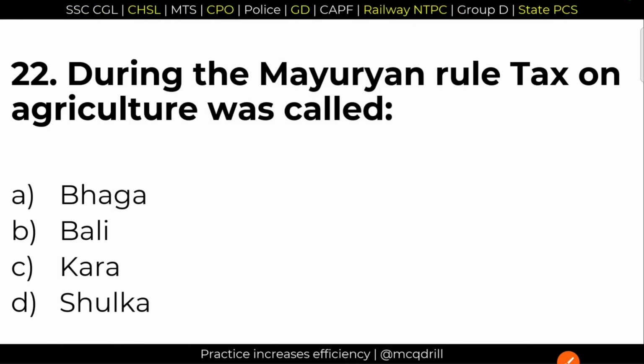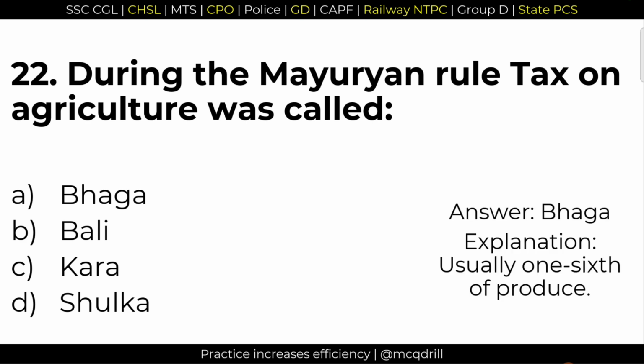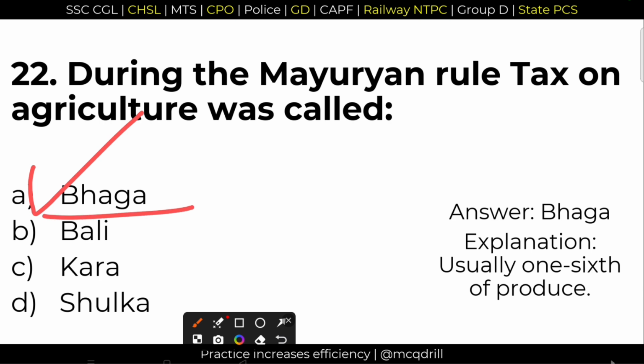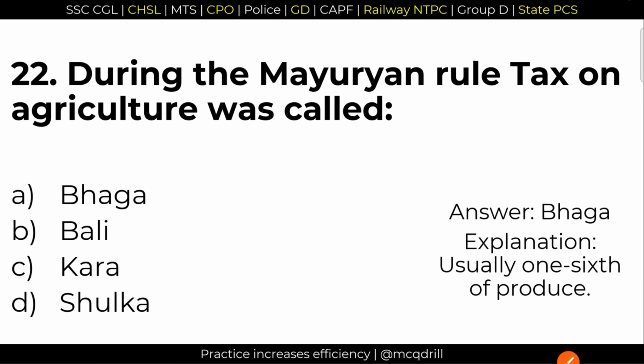22. During the Mauryan rule, tax on agriculture was called Vaga. The tax on agricultural produce is called Vaga. Option number A is the right answer. Usually it was 1/6 of the produce.